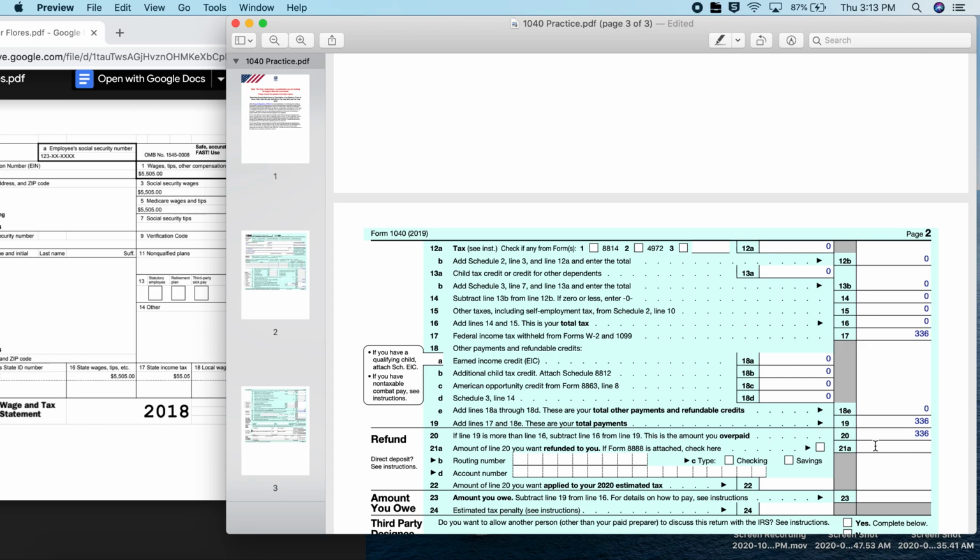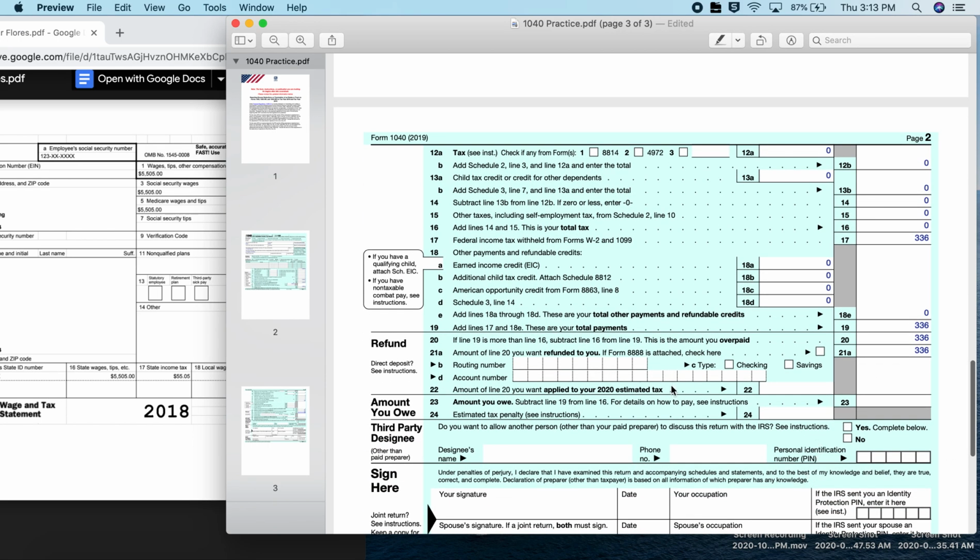Line 21 talks about a refund. We want to get that money back. So we're going to say that we want the $336 refunded to us. We do not owe any money, so we leave this blank. Had we owed money, we would have left these 2 lines blank, and we would have moved it down to line 23.